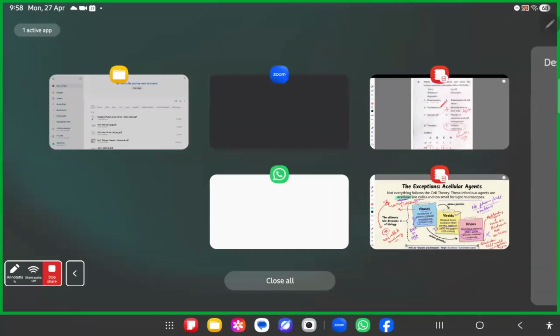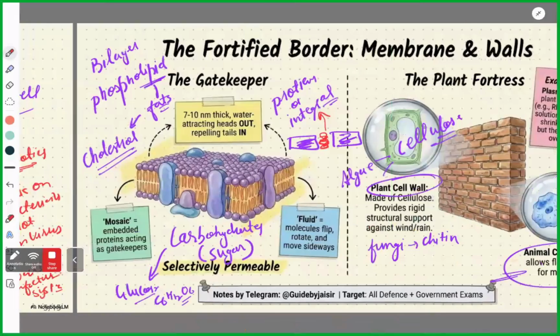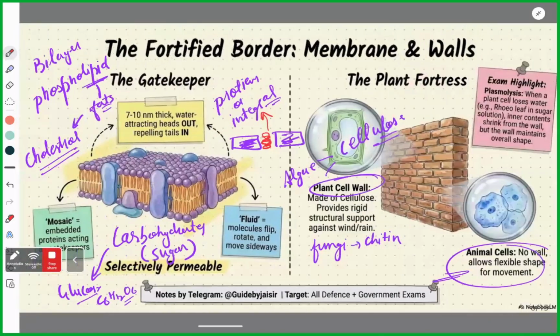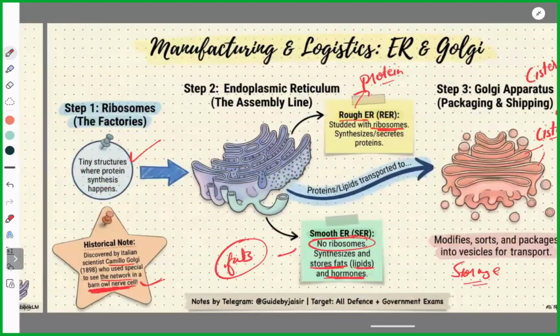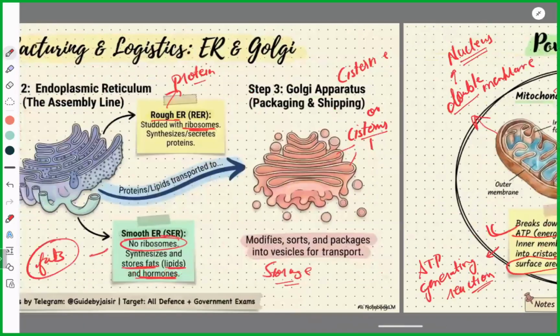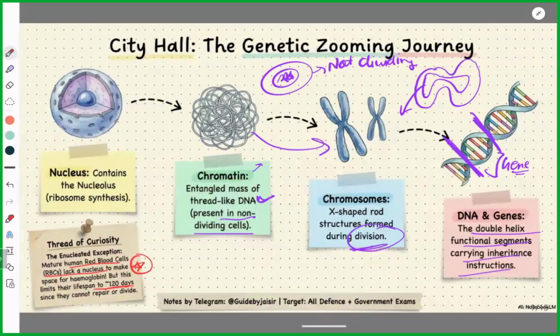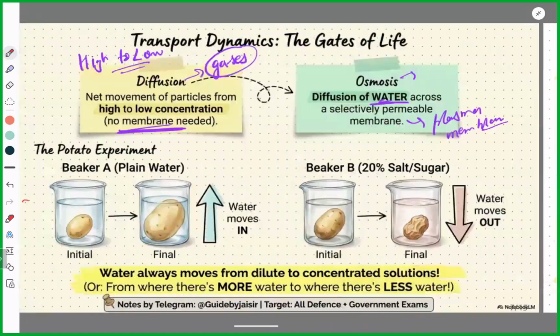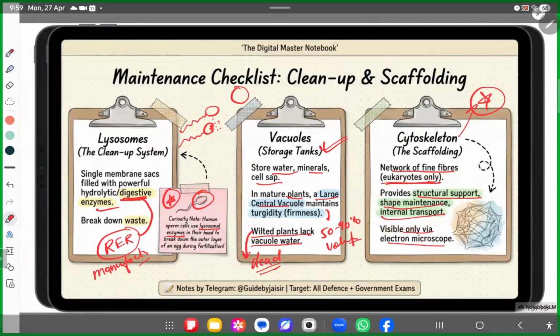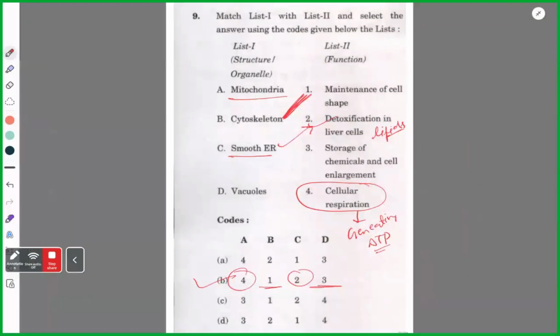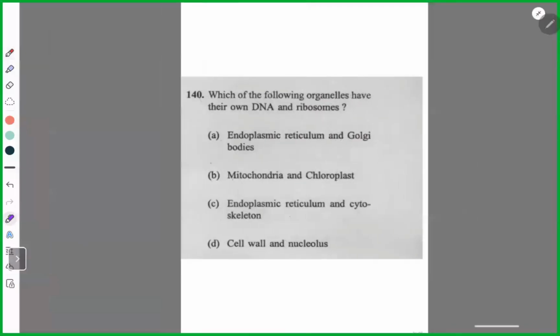How? See, the cytoskeleton. They already asked this actually. This is the CDS 2026 paper. Maybe next they will ask it in yours. Structural support, shape maintenance. Clear, guys? Okay. Maintenance of cell shape, so option D. Next, try this.